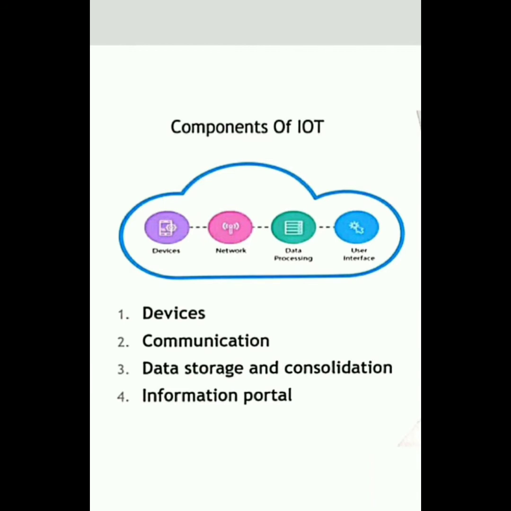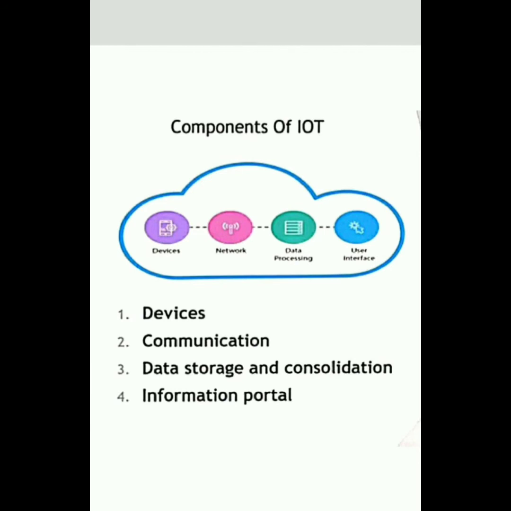Now, coming to the components of IoT, we have four particular components. They are devices, communication, storage and consolidation, then information portal. Devices: in devices, sensors gather the information at a point of activity. It could be biological, environmental, virtual, or any combination of these. Next is communication.